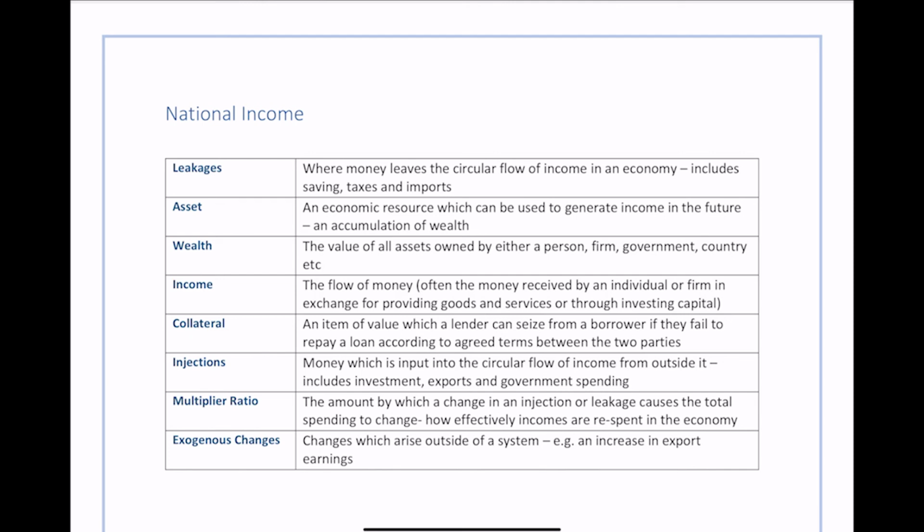So for national income, that's pretty much all you need to understand. If you're revising this topic, probably a good idea to get used to the idea of the circular flow of income, because that's the main thing that you need to know for this topic. If you're good with that, then this whole topic should be pretty simple.